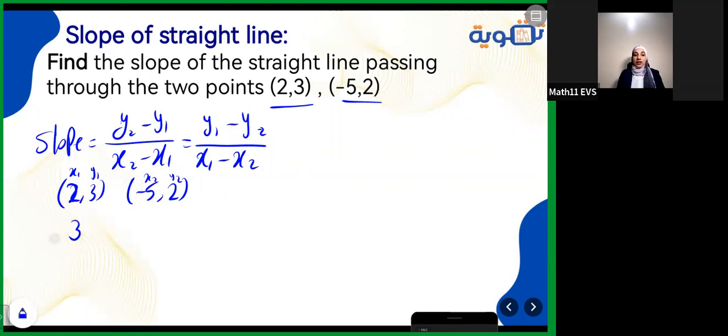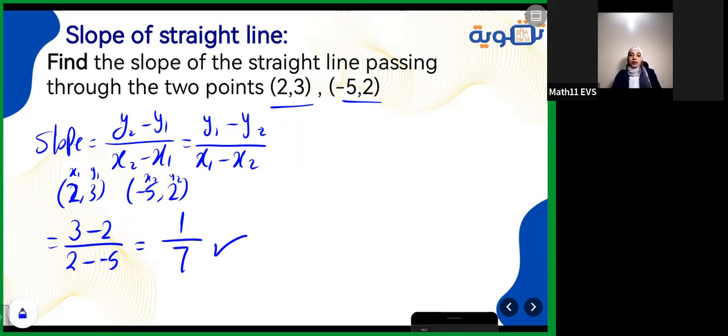So I will make it as 3 minus 2 over 2 minus -5. 3 minus 2, it's 1. 2 minus negative, it will be positive 5, equals 7. And this is the slope using these 2 points. If you changed them, if you started with 2 minus 3 over -5 minus 2, it also will give you the same result, 1 over 7.